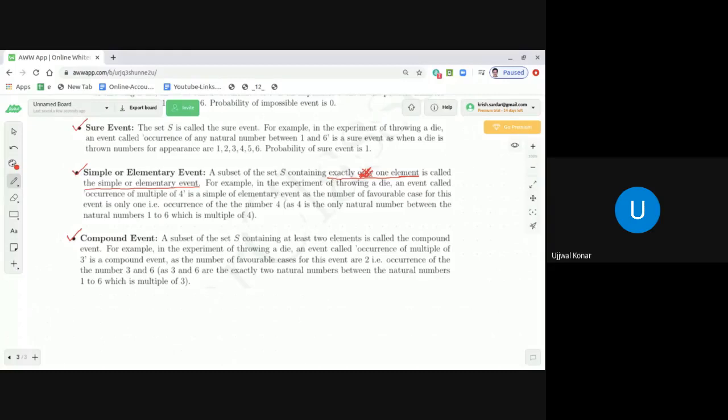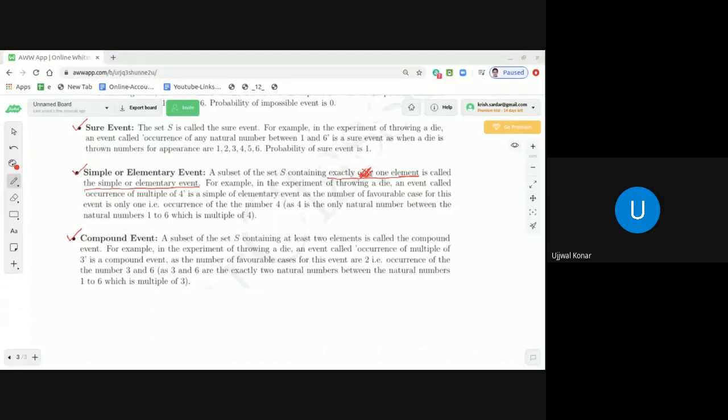In the experiment of throwing a die, an event called occurrence of a multiple of 3 is a compound event. Why? As the number of favorable cases for this event is 2, that is the occurrence of the numbers 3 and 6, exactly two natural numbers between 1 to 6 which are multiples of 3. So that qualifies to be a compound event.